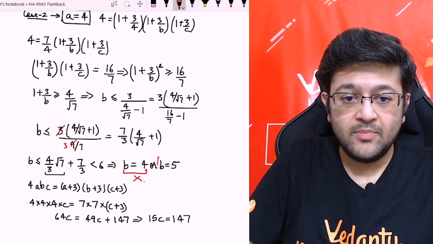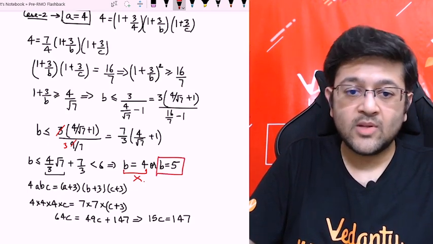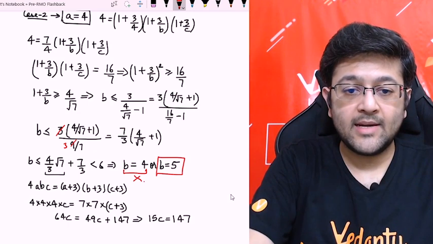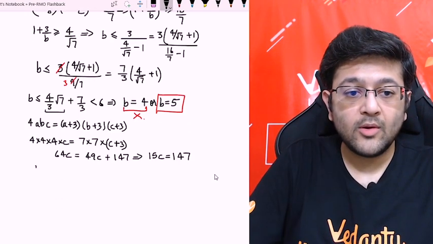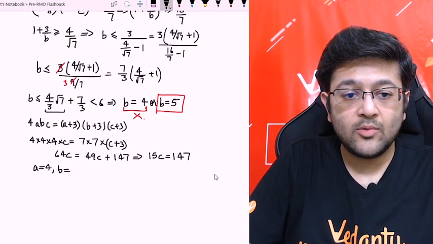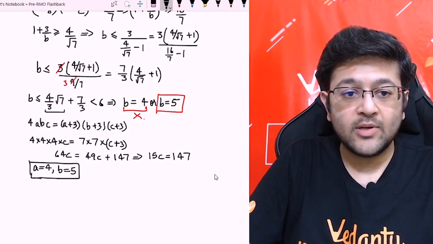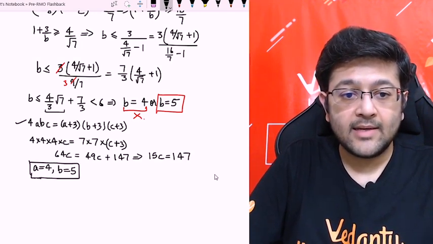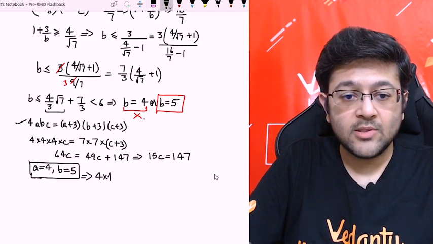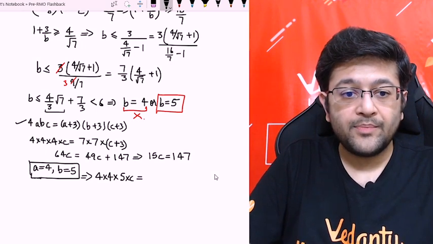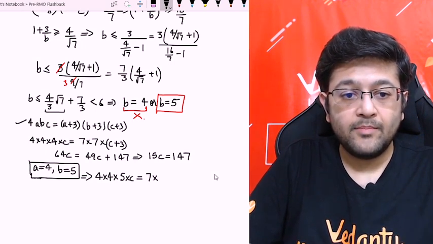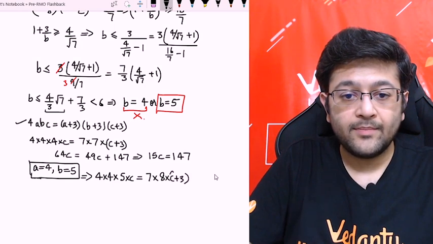So it only means b equal to 5 must be the case. So we can also check it by that also. Let's check it. Now using a equal to 4 and b equal to 5, we are solving, right? Let me write it here. So let's put it in this expression again. We'll get 4 times 4 into 5 into c is equal to a plus 3 is 7, b plus 3 is 8 into c plus 3.